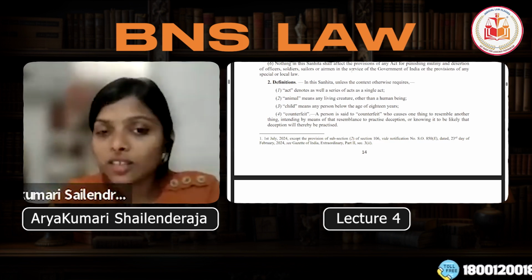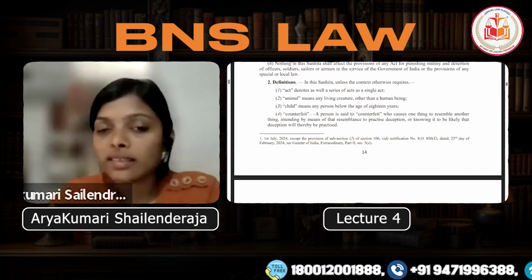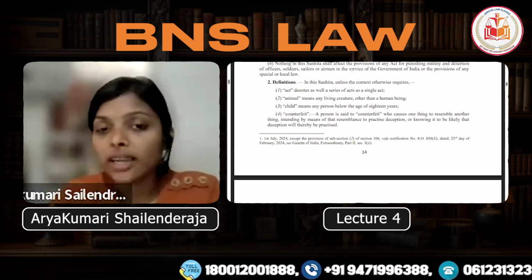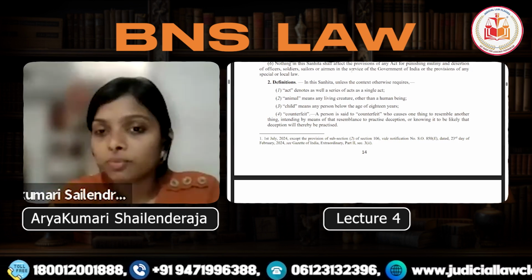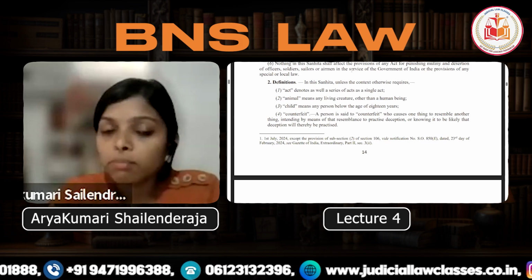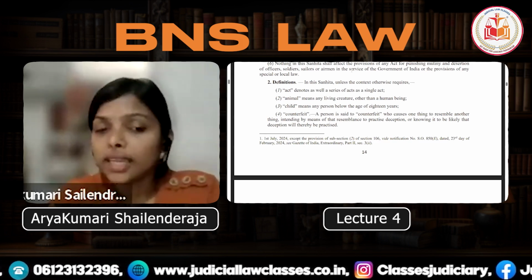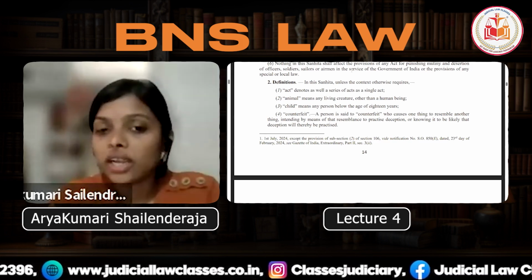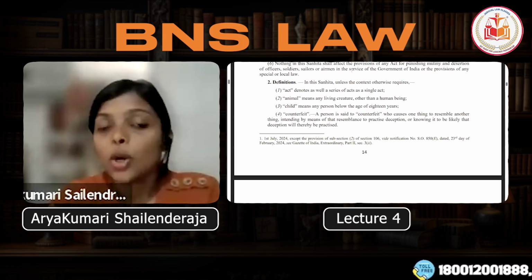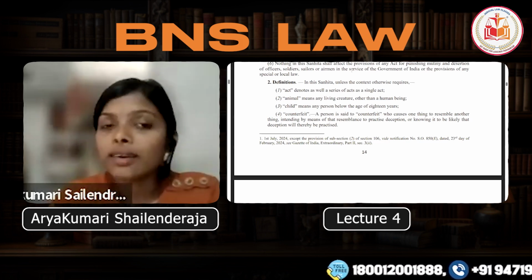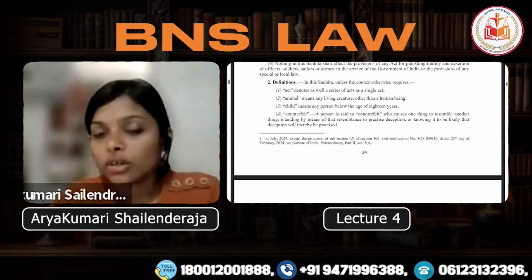In the third clause, the definition of the child has been explained, in which the meaning of the child is the person who is below the 18 years. अगर एक बच्चे को या फिर एक इंसान को हम चाइल्ड बोल रहे हैं, तो ये चीज का ध्यान रखना जरूरी है that the child must be below 18 years old. वो एक माइनर होना चाहिए, उसका उम्र 18 साल से कम होना चाहिए, तभी we can call the kid as a child.